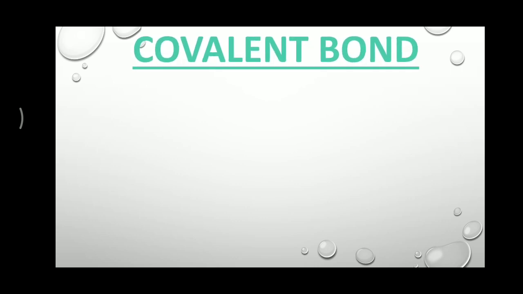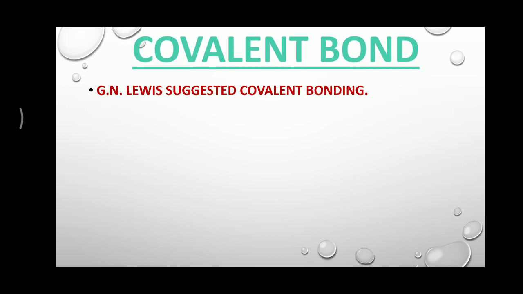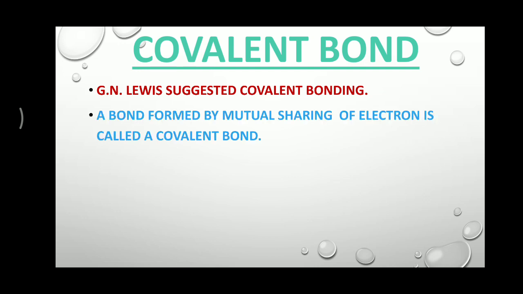So the very first point is that the concept of covalent bond was proposed by G.N. Lewis, and on behalf of this name we study the Lewis structure of molecules. A bond formed by a mutual sharing of electrons is called a covalent bond.